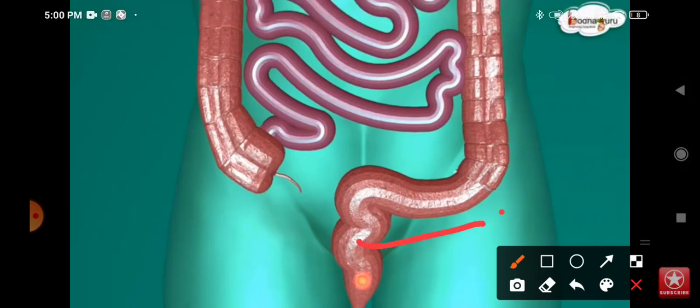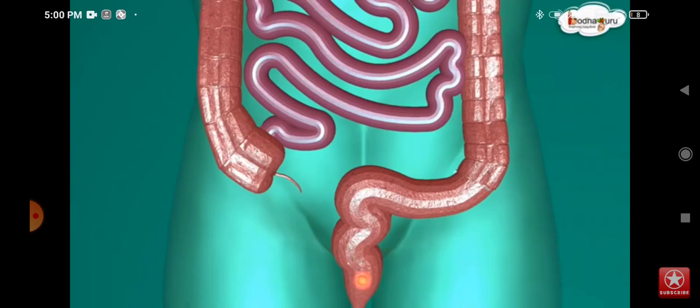This is the rectum, and after coming to the rectum, it is excreted through the anus. This is the anus. The process through which the undigested food is thrown out of the body is known as egestion.